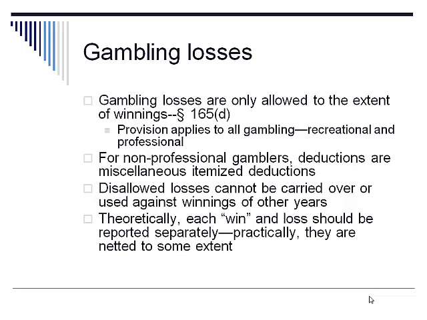For a non-professional gambler, the winnings are all reported as income on the return, whereas the losses are only reported as miscellaneous itemized deductions. So they would benefit the taxpayer, first of all, only if the taxpayer itemizes, and then they're subject to the 2% floor limitation for miscellaneous itemized deductions, and they are treated as a preference for alternative minimum tax purposes.